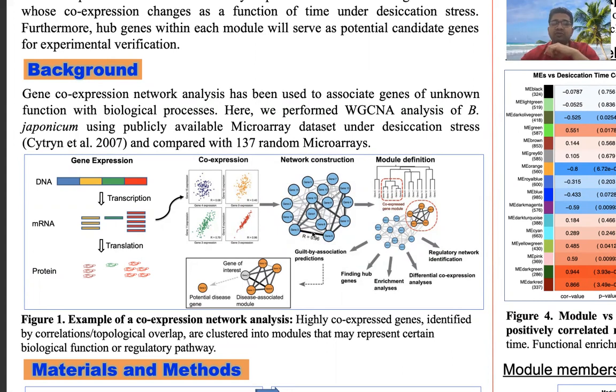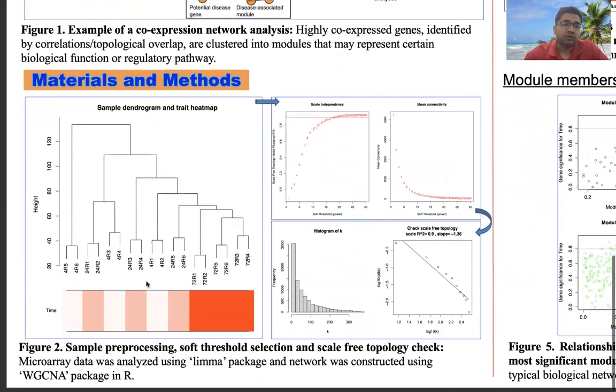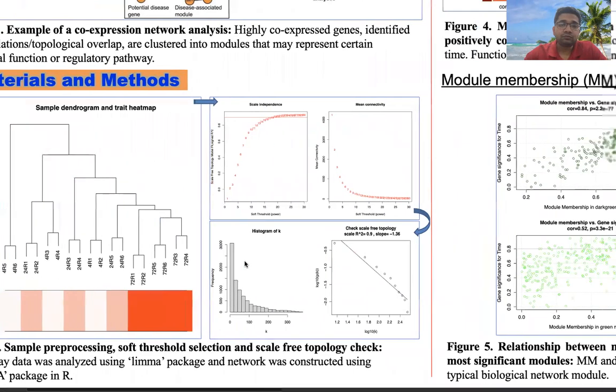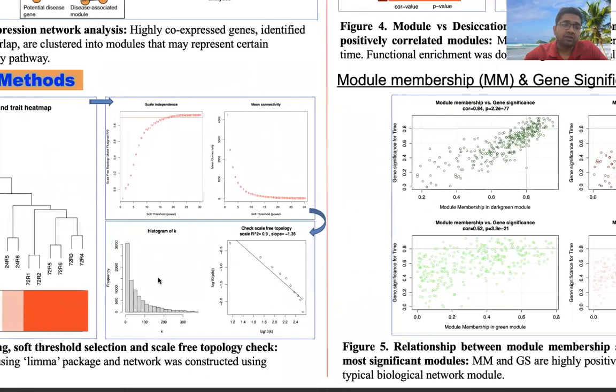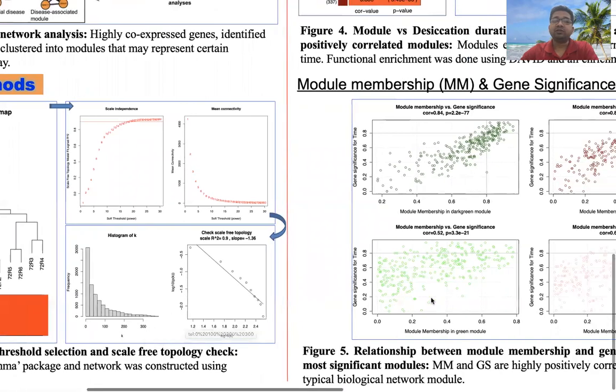Since a network of thousands of genes is very large and difficult to handle, we divide them into small groups of highly connected genes. Here we call them modules. So in this study, we use the expression values from the bacteria grown under desiccation stress at different time points. Like all other biological networks, in our network also, there are a few genes that have very high connections, and there are many genes that have fewer connections irrespective of the size of the network, which essentially means a scale-free topology.